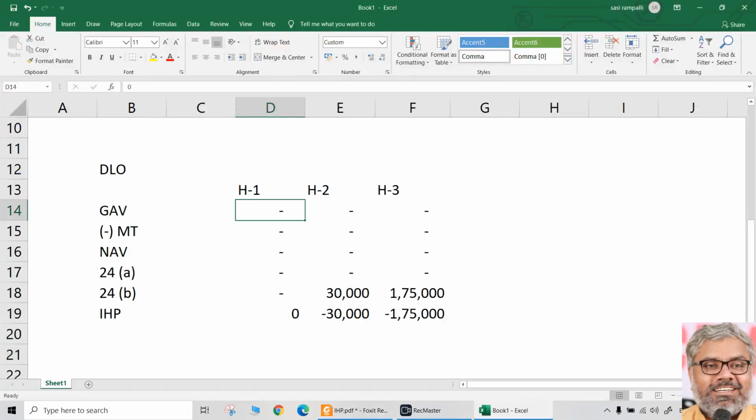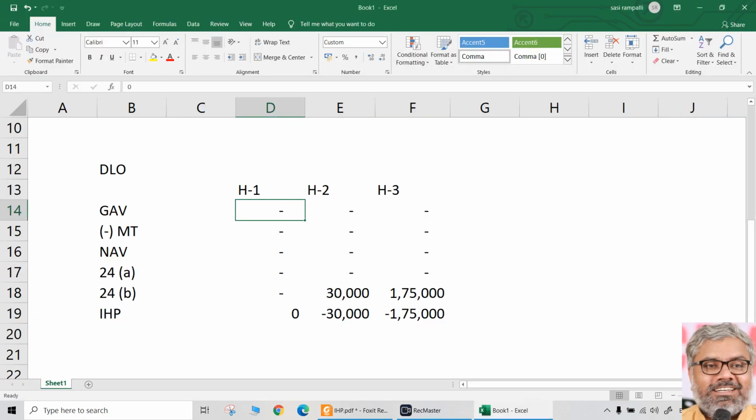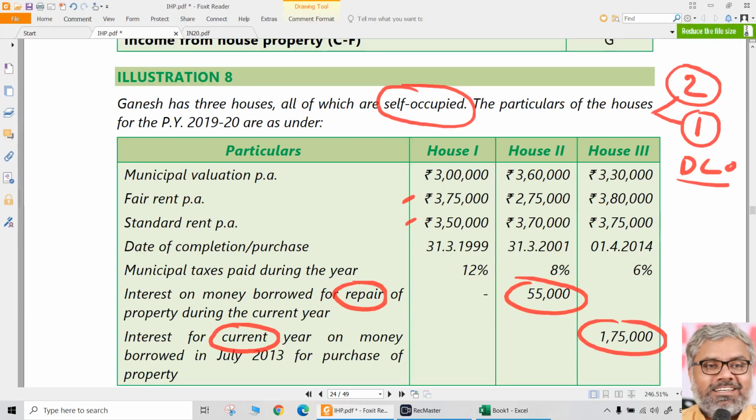Then we have to find out gross annual value separately, because they are all deemed to be let out. Let us take house number 1. You have to do the calculation carefully. You have to show this in the working note also. Municipal valuation per annum is 3 lakhs. Fair rent is 3,75,000. Whichever is higher, 3,75,000. That should be compared with standard rent. Whichever is lower, that means 3,50,000. So gross annual value for house number 1 is 3,50,000.